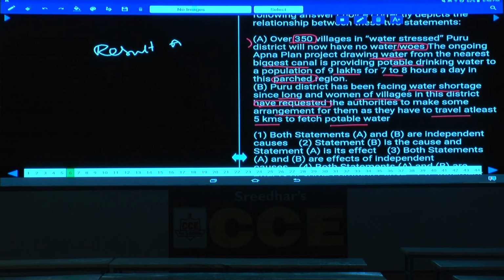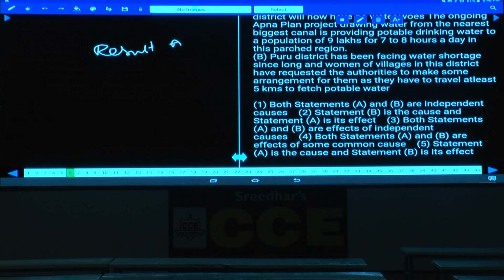Okay, in order to fetch a pot of water, at least one pot of water, they have to travel around 5 kilometers every day. Hence these women have requested the authorities. As the women have requested the authorities, now the authorities have taken a decision and they have implemented that decision. Hence, what is the cause here? B is the cause, A is the effect. Why the authorities have done this one? Because these women, okay, these women have clearly requested them to give a solution to this one. Hence, B is the cause, A is the effect. As B is the cause and A is the effect, then tell me what is your answer here? Statement B is the cause and A is its effect, that is choice 2 is the answer.